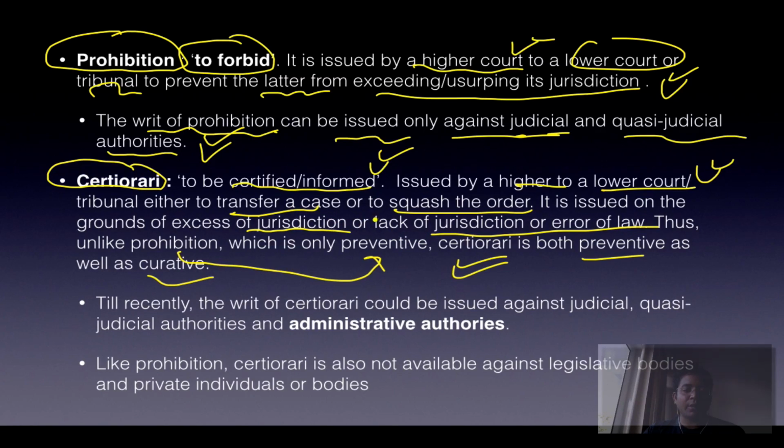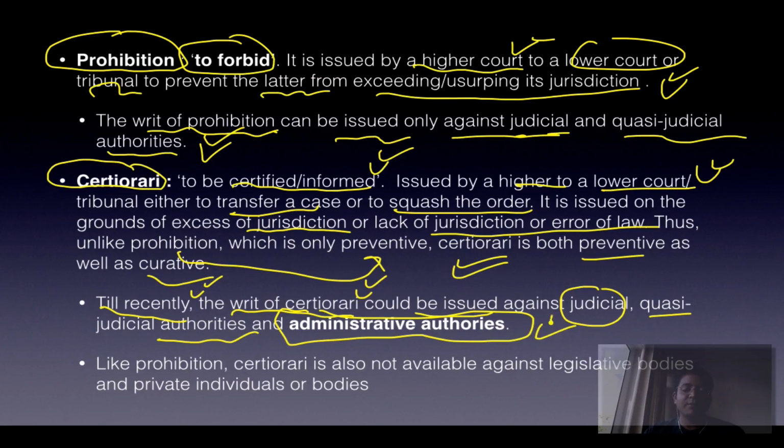However, if the order was already given, it will be squashed, so it is curative. Till recently, the writ of certiorari could be issued against judicial and quasi-judicial authorities. It now includes administrative authorities as well. Please make sure you remember this. Certiorari can be issued against administrative authority, while it cannot be issued in case of prohibition.